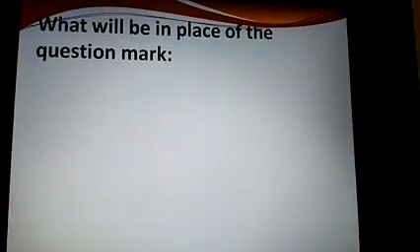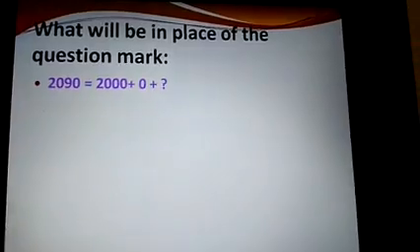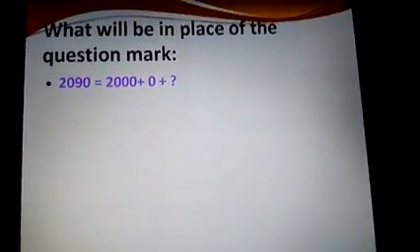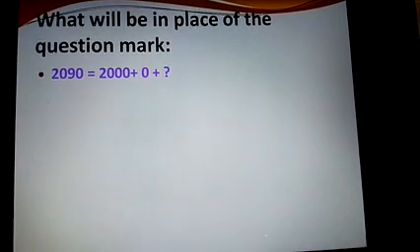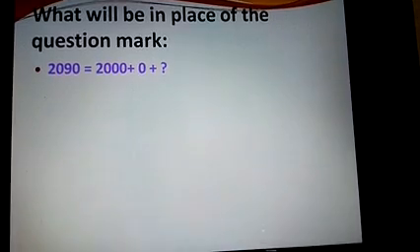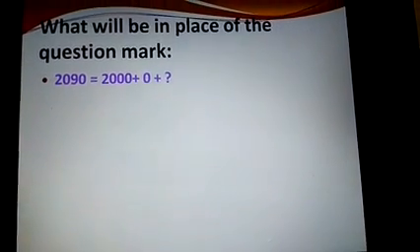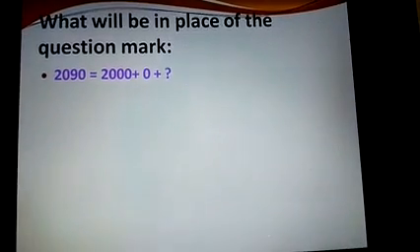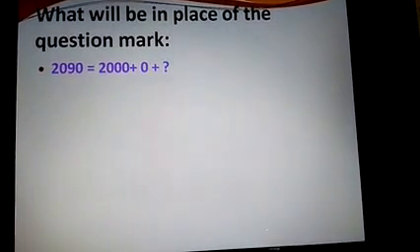Now look here. What will be in place of the question mark? We have all done expanded form, right? Now here it is not said to do the expanded form directly. They are asking you that 2090 is given.